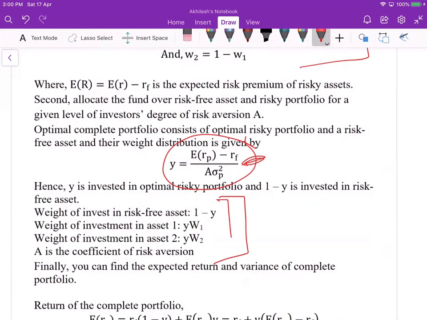This is the distribution of the three assets to construct the optimal complete portfolio.